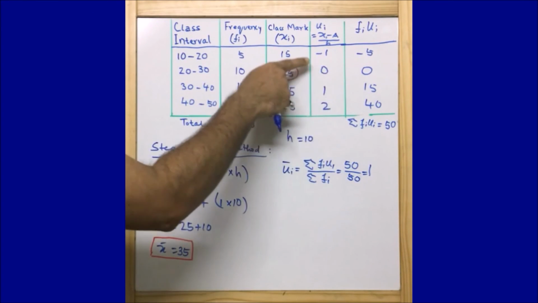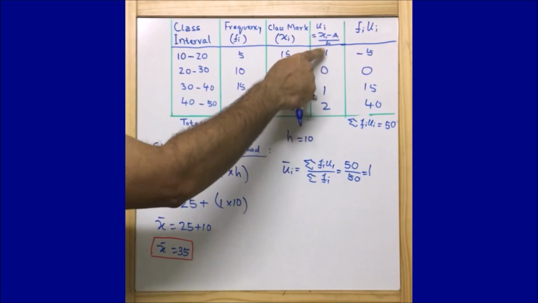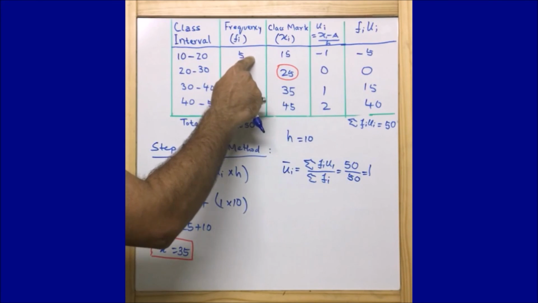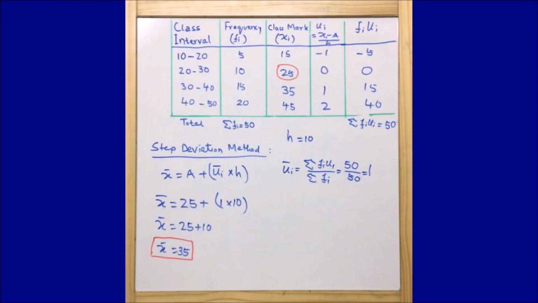Like you could see we are getting minus 1, 0, 1, 2, so these figures are very small, and we can easily multiply fi with ui. So this is one thing we should note, and we should utilize the formulas. And believe me, once you keep on practicing these questions, you can easily understand where to use which method.